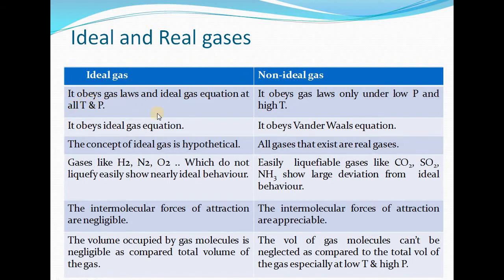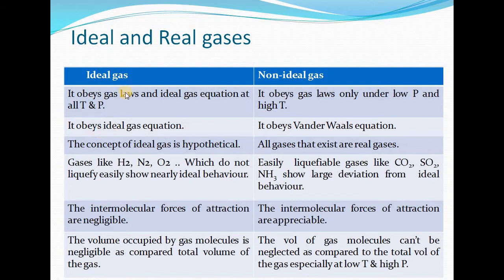First of all, as we have already defined these two gases, in case of ideal gas, it obeys gas laws and ideal gas equation at all temperature and pressure, whereas in case of non-ideal gas, it obeys the gas laws only under low pressure or high temperature.